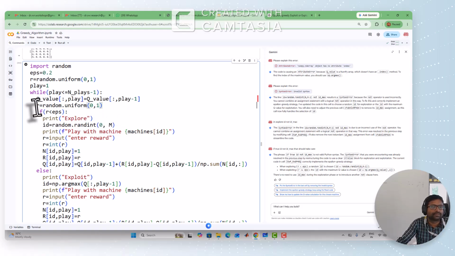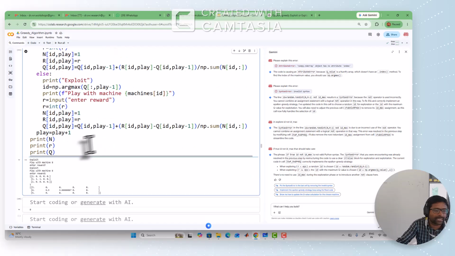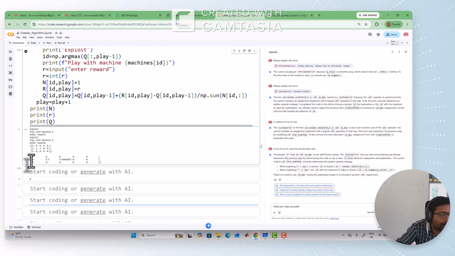This is random, that's fine. Then what happened? See, B participated, so it is updated, whereas for A and C the same value will be reflected here, right?